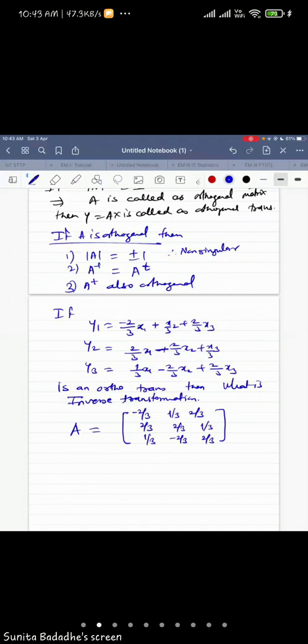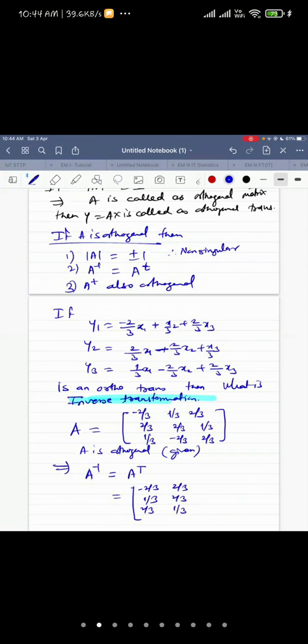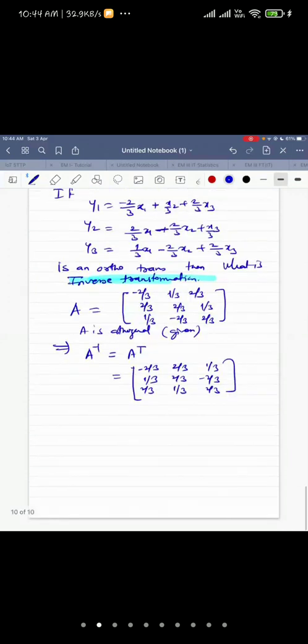So this will be the matrix A. Now we want to find the inverse transformation, right? It is given that A is orthogonal. So if I want the inverse transformation, I want A inverse. But what is A inverse? Sanket has answered correctly. A inverse is nothing but A transpose. You just have to take the transpose of this matrix. So minus 2 by 3, 1 by 3, 2 by 3, then 2 by 3, 2 by 3, 1 by 3, then 1 by 3, minus 2 by 3 and 2 by 3. This will be the matrix, isn't it?